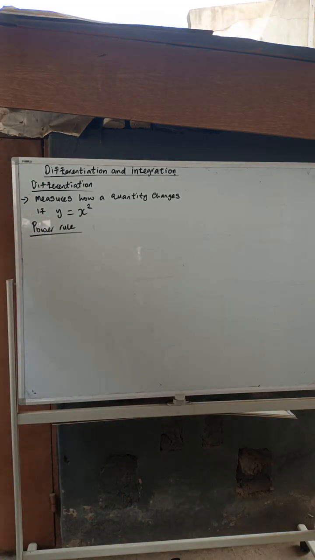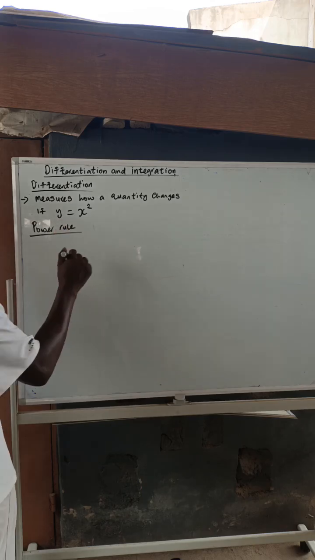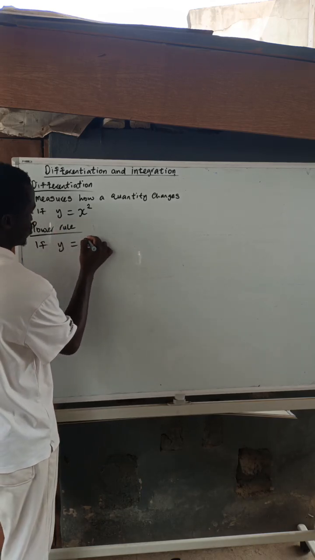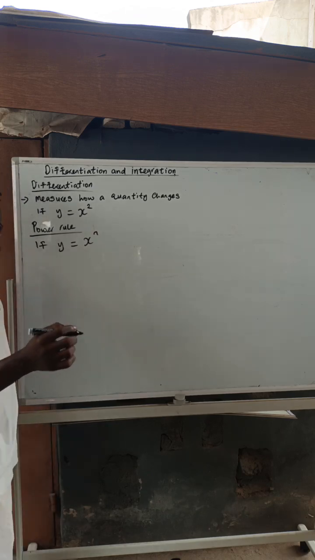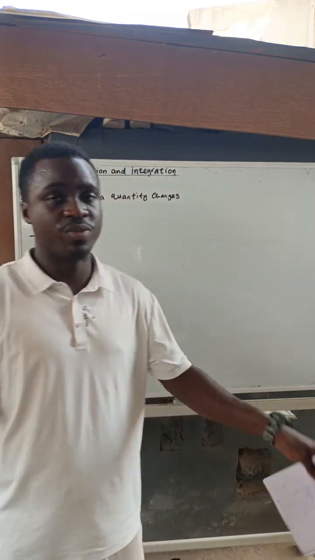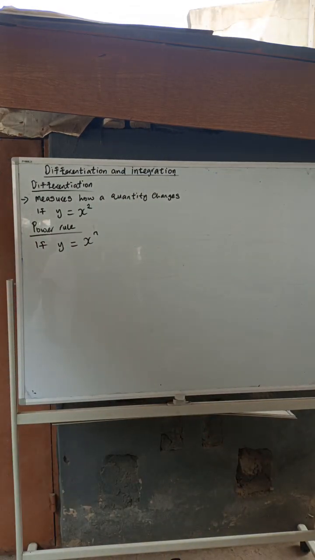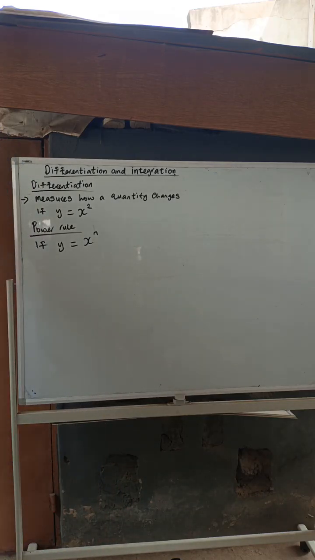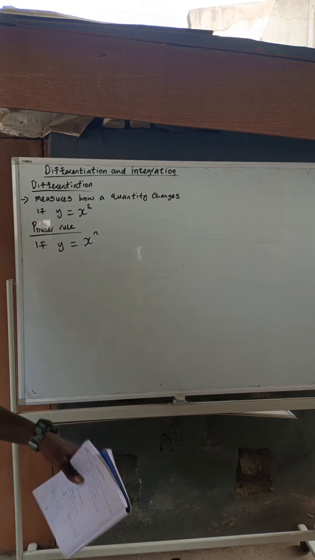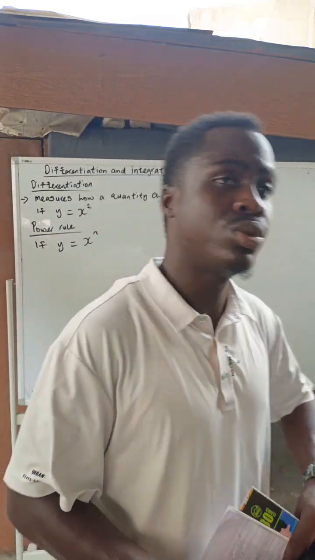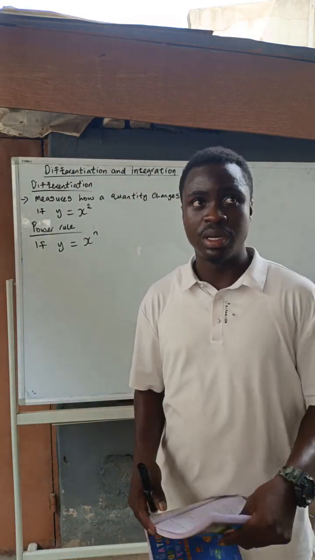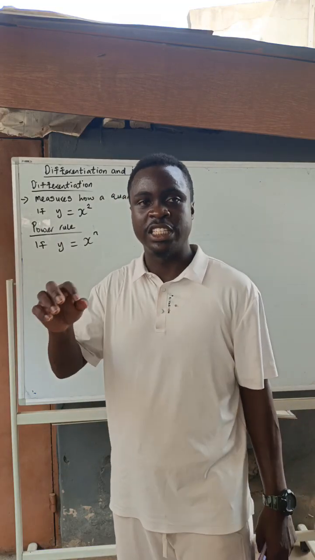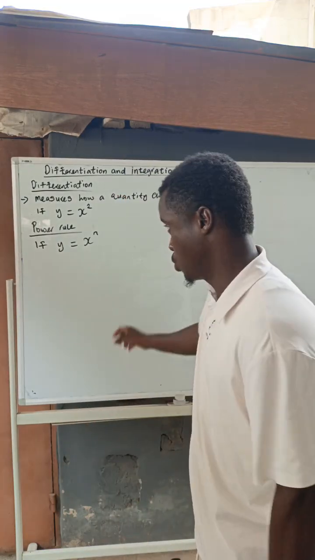The power rule is just telling us that if y is equal to x raised to the power of n, you need to be very, very careful while doing this. This is the most important rule, like I told you. It's the rule that you need to keep at the back of your mind. There's no rule that you are going to execute in differentiation that will not make reference to the power rule.